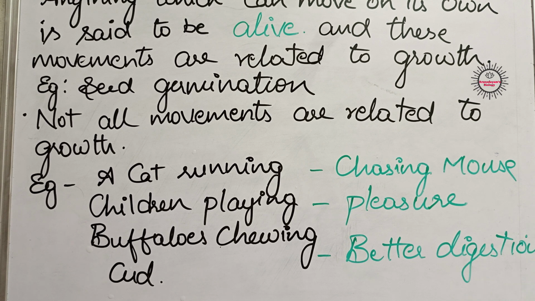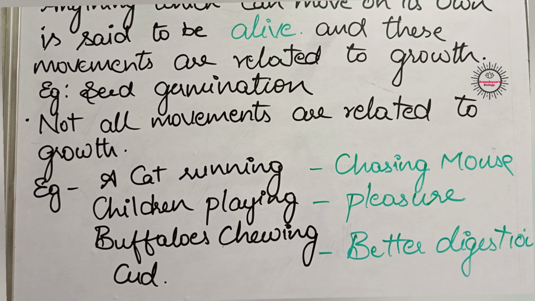Still, some more examples are there. We shut our eyelids when a bright light is focused on our eyes. When bright light falls on our eyes, immediately we shut our eyelids in order to protect our retina, isn't it? And if we touch a hot object by mistake, we immediately withdraw our hand from it. Otherwise, our hand might get burnt. So in order to protect our hand, we immediately withdraw it from that hot object. Like this, so many movements take place in a living organism's body in response to some change in the environment.